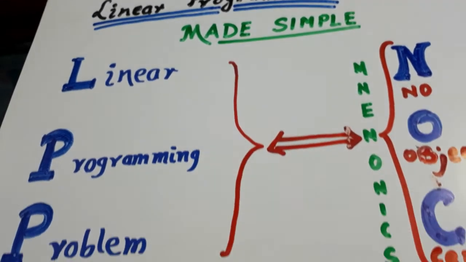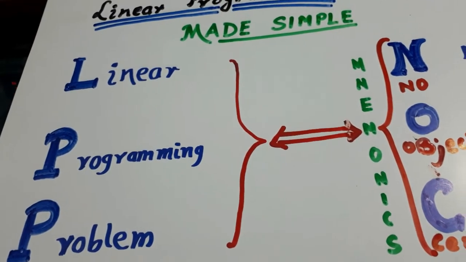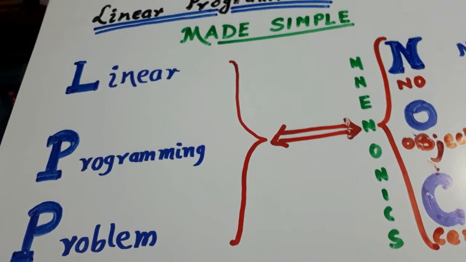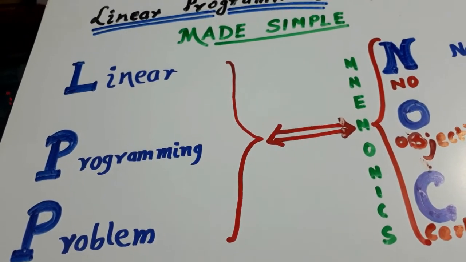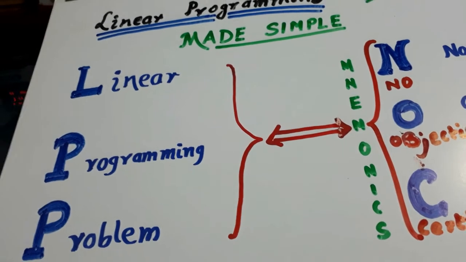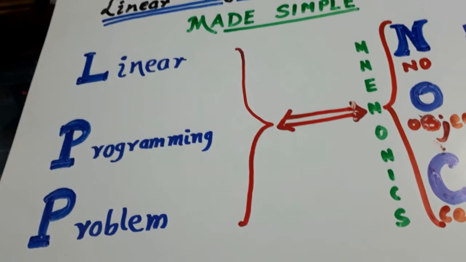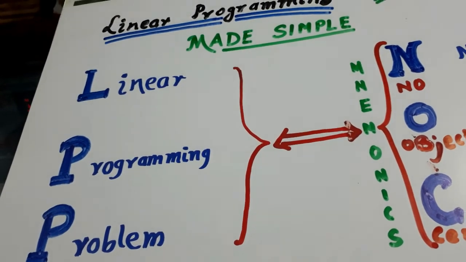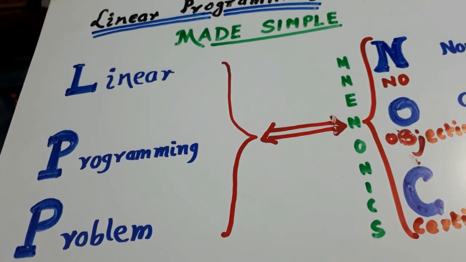When did this LPP come into existence, and who were the mathematicians behind it? This happened in 1942 in World War II. There was a need for planning to go to war, and the main purpose was that there should be fewer losses, however, maximum damage to the enemy.